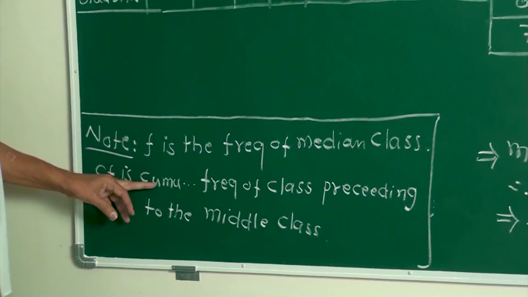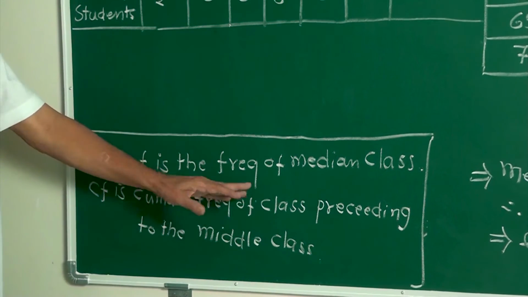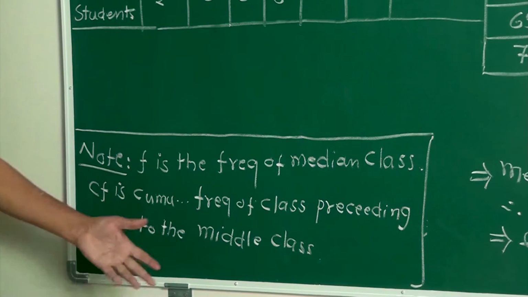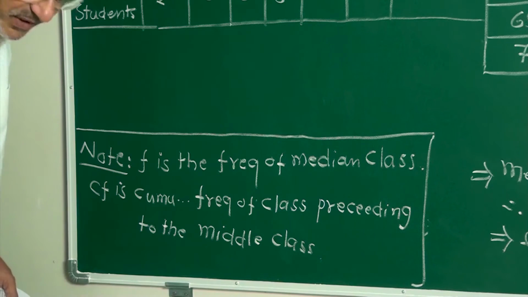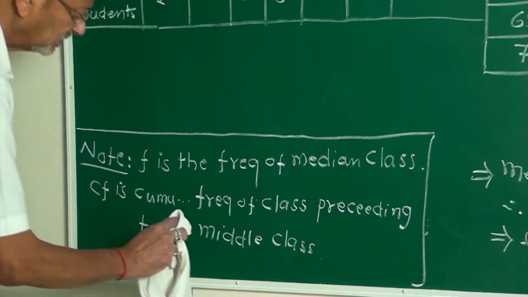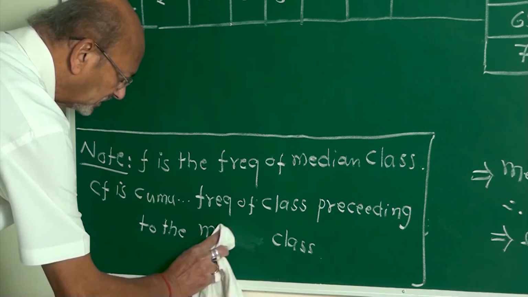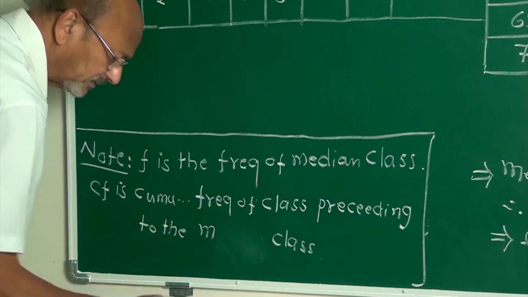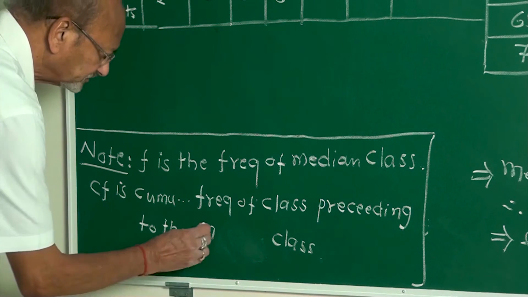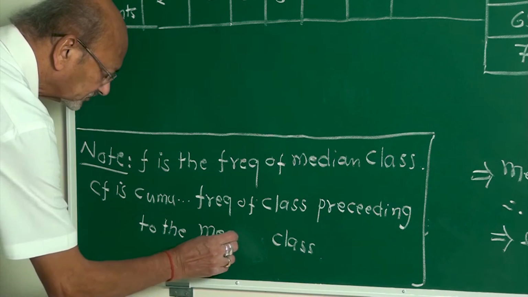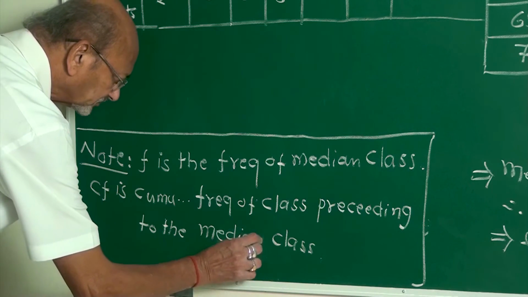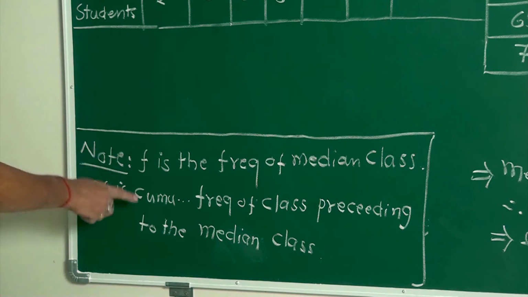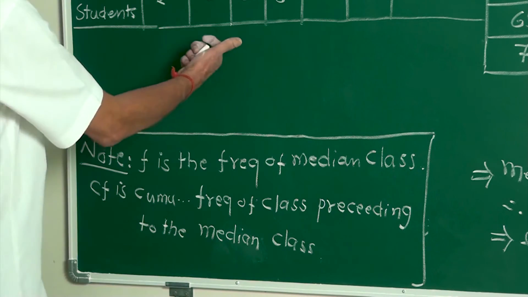CF is the cumulative frequency of the class preceding the median class, not the middle. This is very important.